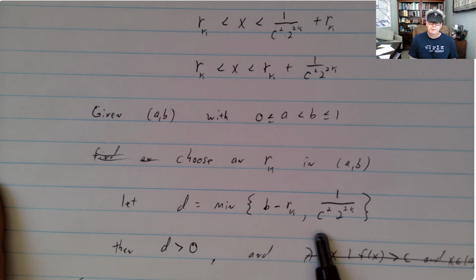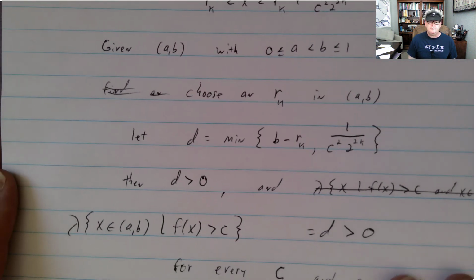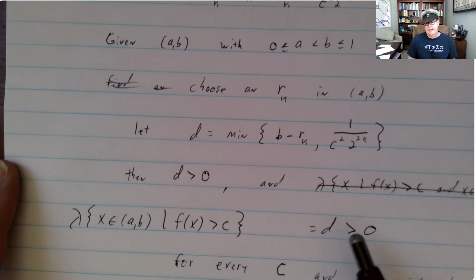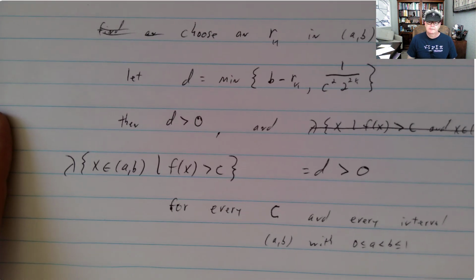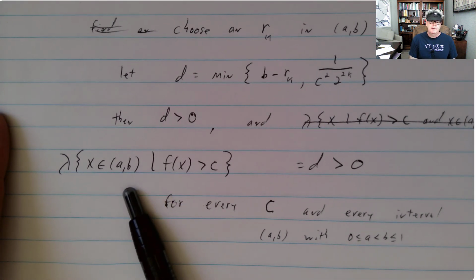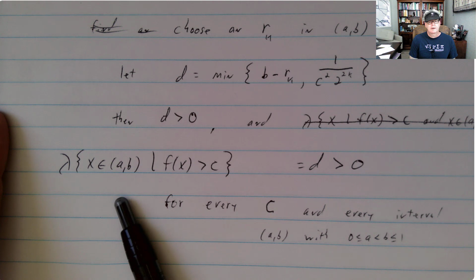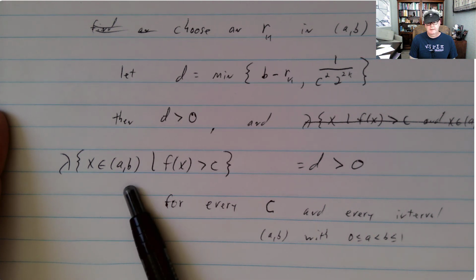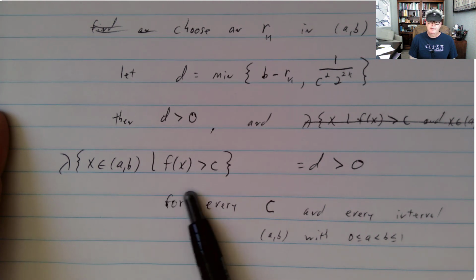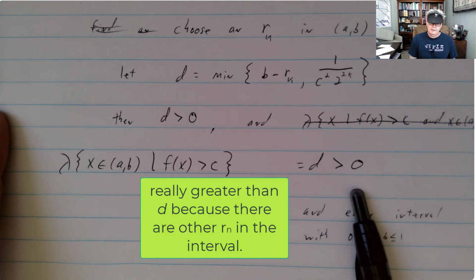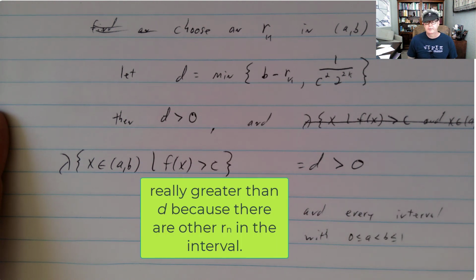Take the min of those two, just in case you were closer to the right endpoint than that value. If they're two positive numbers, the min will be a positive number. And so again, we would have that condition: the measure of all x in every interval such that f of x is greater than c will be greater than 0.